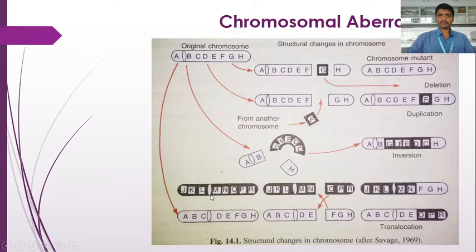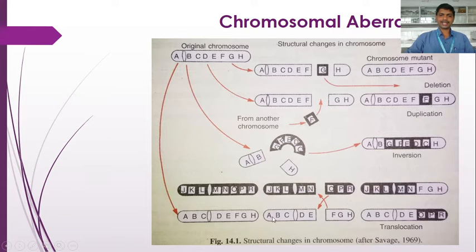Now the fourth point is translocation, where there is an exchange of a chromosome segment between two non-homologous chromosomes, two non-homologous chromosome pairs.